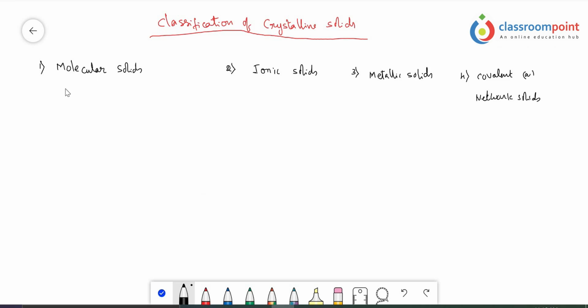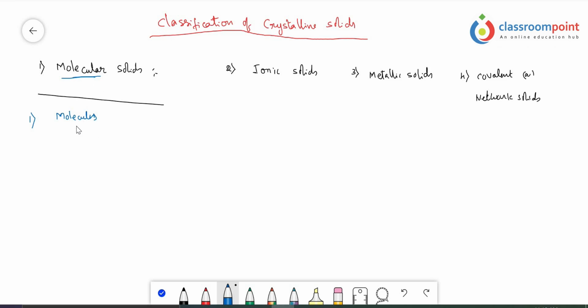Now let us discuss the molecular solids first. These molecular solids are made up of molecules. Molecules are the constituent particles in the molecular solids, because the name itself gives it. So these solids are made up of only molecules. And there was a question in the MHT-CET and JEE also regarding the examples. They had given one example and asked what type of solid this particular molecule is. That we shall discuss today.